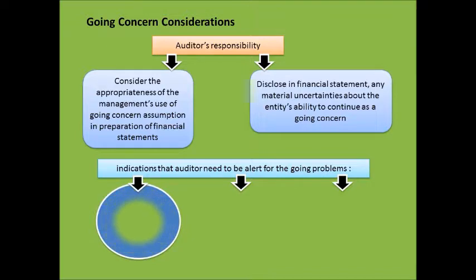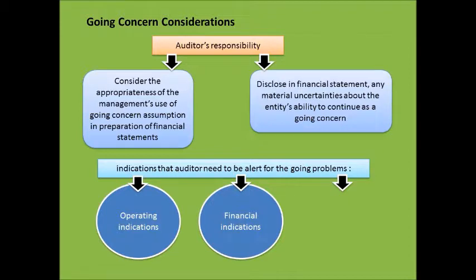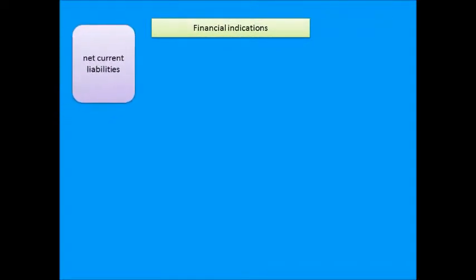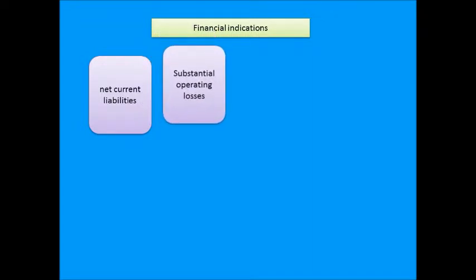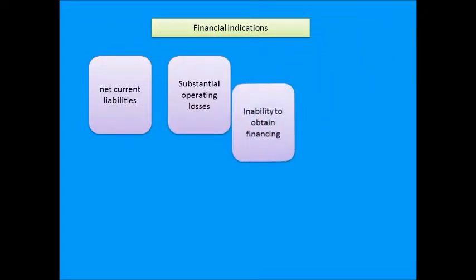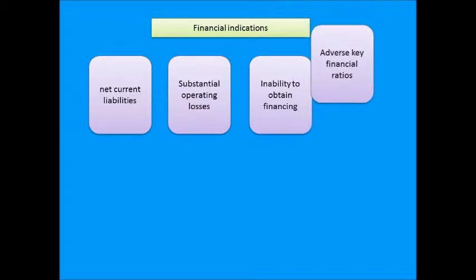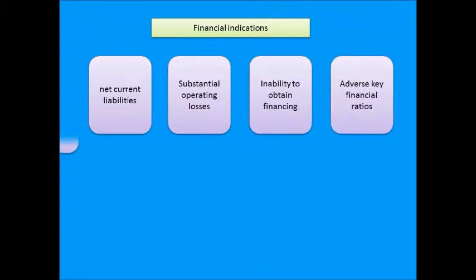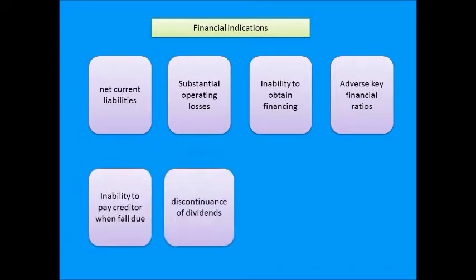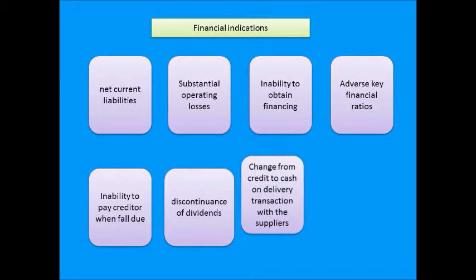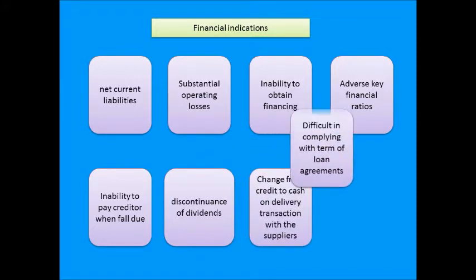There are 3 indications that the auditor needs to be alert for regarding going concern problems, which are financial indications, operating indications and other indications. The financial indications are net liabilities or net current liabilities, substantial operating losses, inability to obtain financing, adverse key financial ratios, inability to pay creditors when due, discontinuance of dividends, change from credit to cash on delivery transactions with the suppliers, and difficulty in complying with terms of loan agreements.